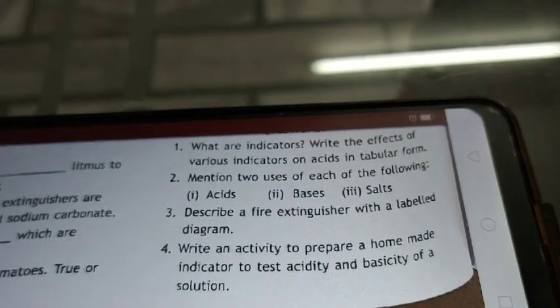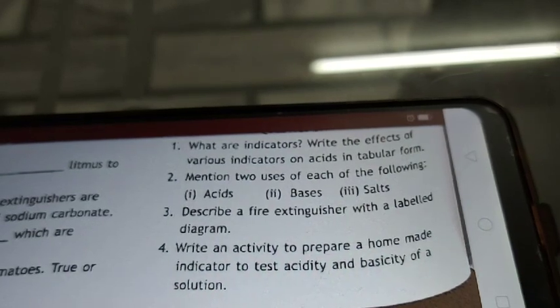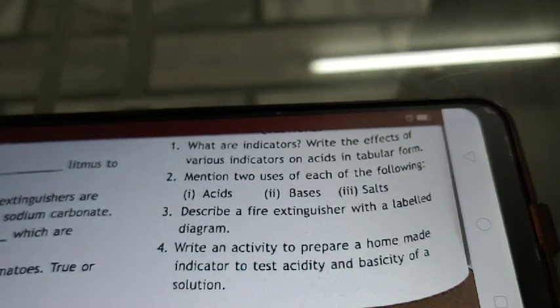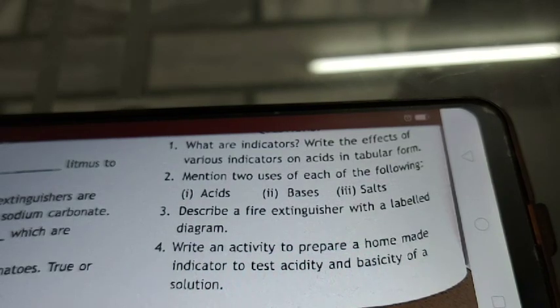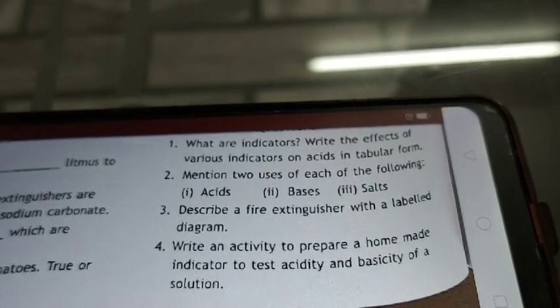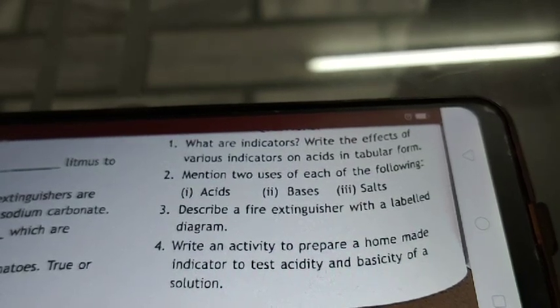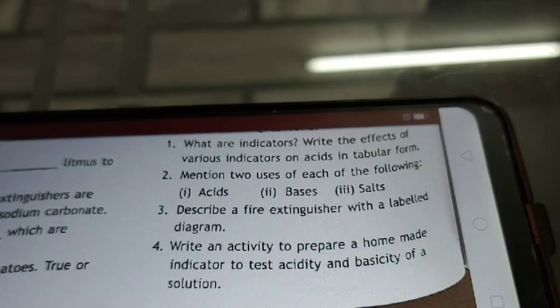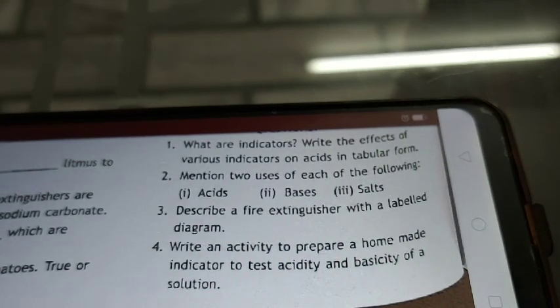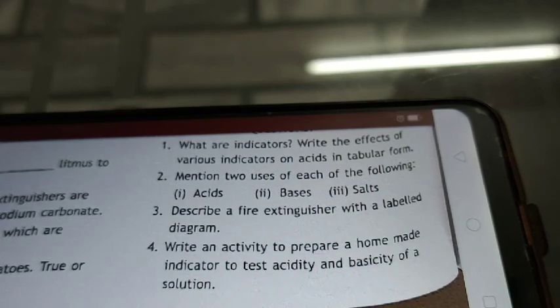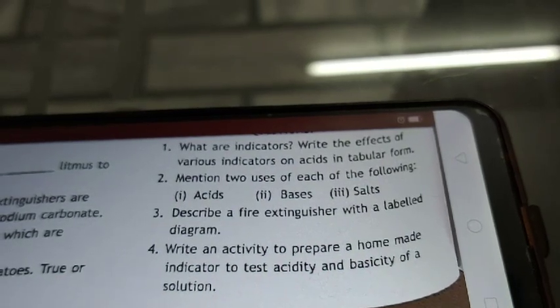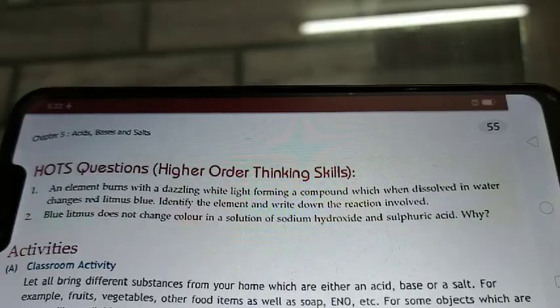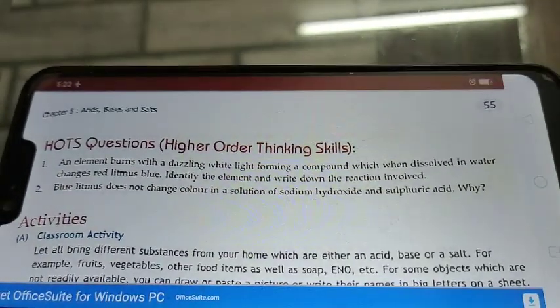So this is the activity that you have to write to check acidity and basicity. And in case you are going to test a base with red cabbage, you will get which color? Green. Or if you are using China rose petals, also you will get which color? Green. Okay.